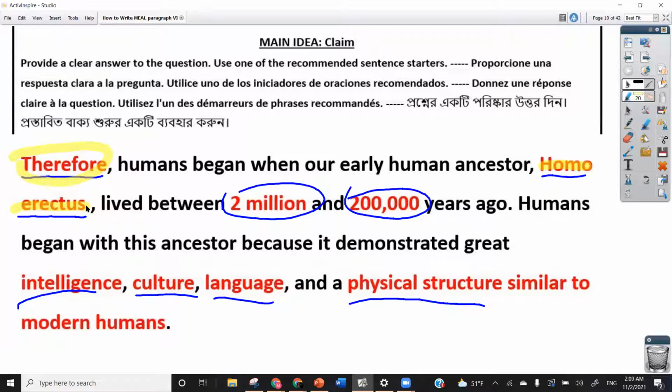Of course, you will also need to change the years of existence because each of these different human ancestors existed for different years.